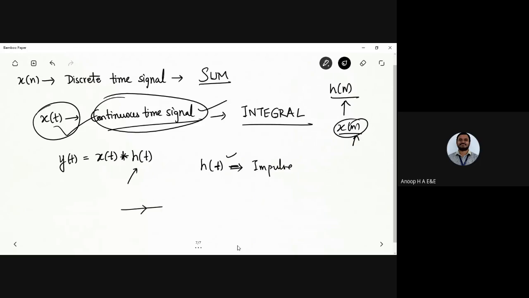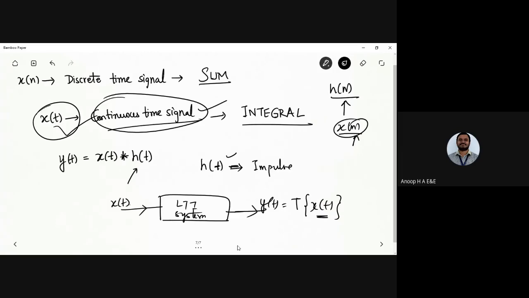So what is h of t again? It is called the impulse response of a continuous time system when x of t is applied as an input. The LTI system is taken into consideration, and I have the output y of t. I apply the T operator here. Along with x of t, I have the impulse response of the system also associated. So y of t is x of t convolved with h of t.